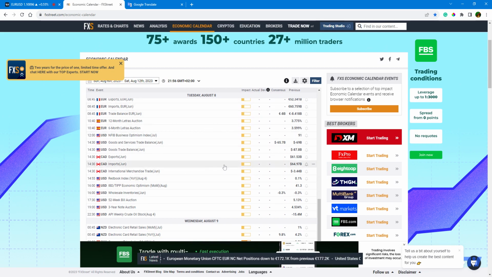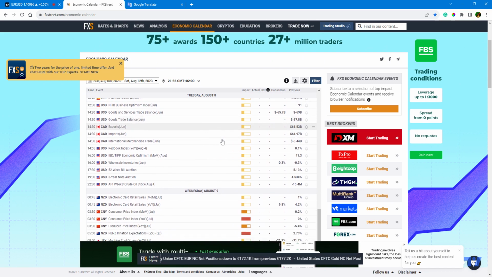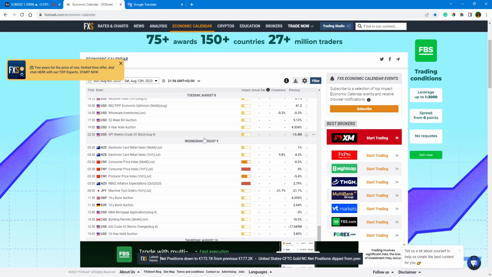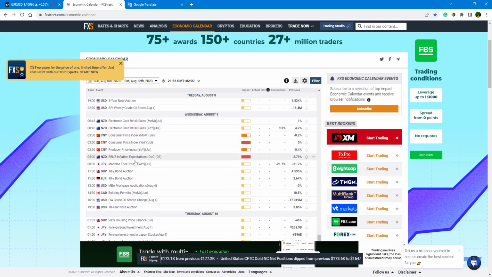The trading volume will be very low, and this is also related with the current month that we are right now in, August. Also for Wednesday, we may see that during European night or early morning, we have consumer price index from China. These are going to impact mainly the Australian dollar and in a way also New Zealand dollar, but mainly Australian dollar. And the next one will be inflation expectations from New Zealand during the European morning. After that, all the day will be empty again.